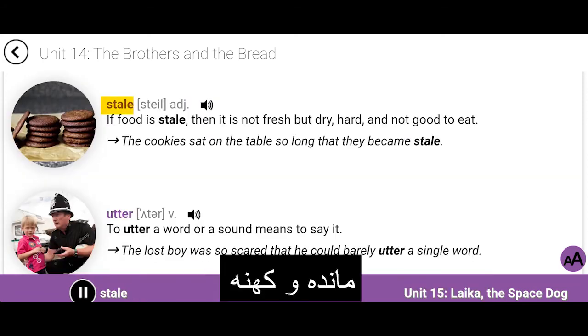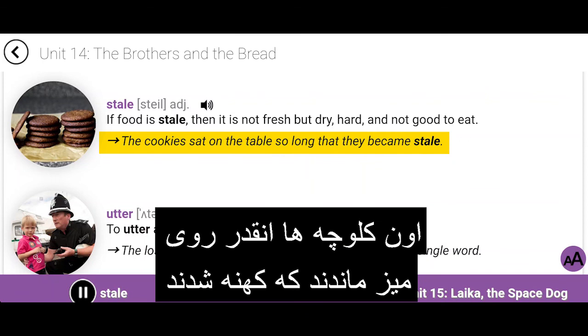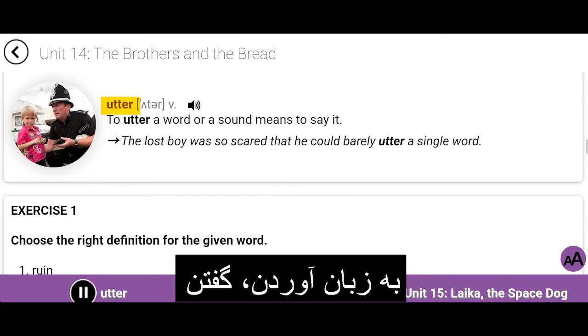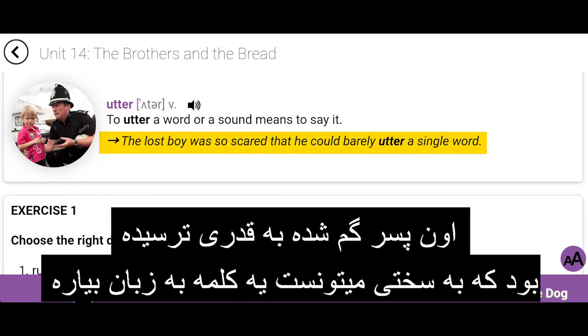Stale. If food is stale, then it is not fresh, but dry, hard, and not good to eat. The cookies sat on the table so long that they became stale. Utter. To utter a word or a sound means to say it. The lost boy was so scared that he could barely utter a single word.